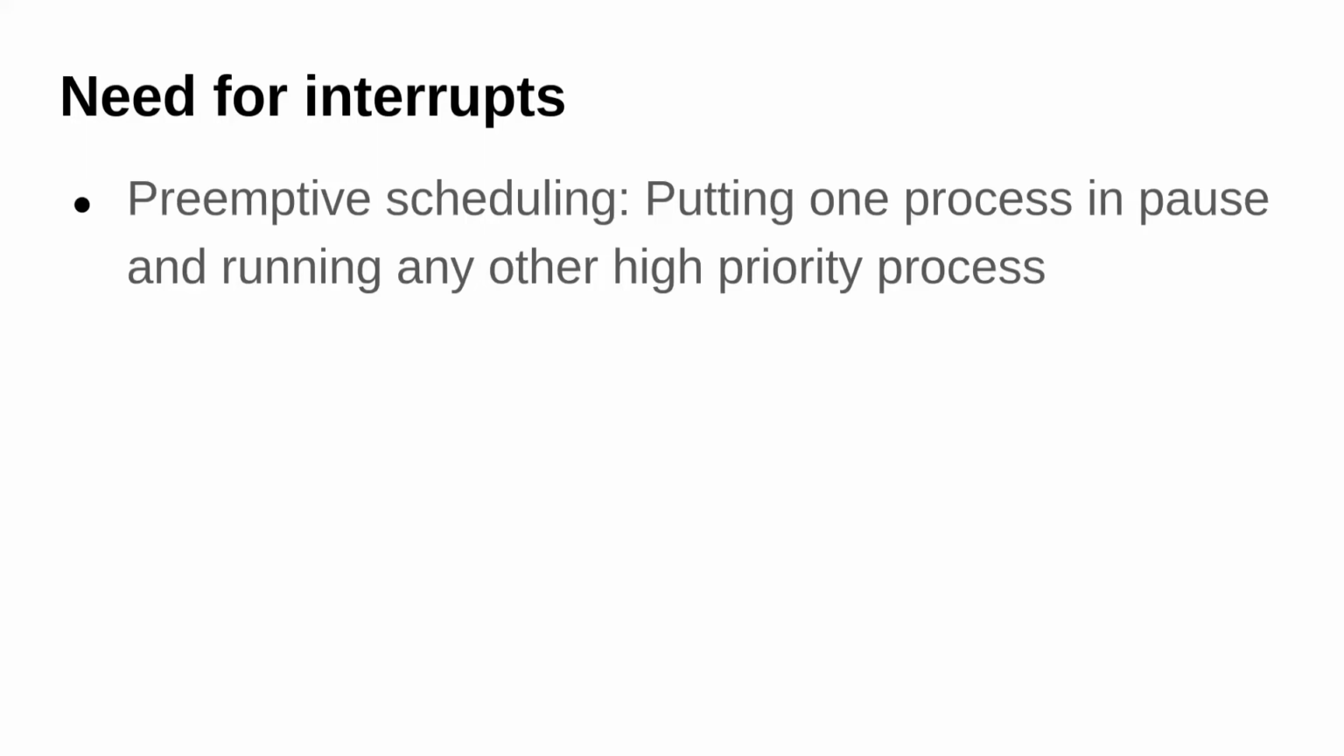Let's talk about why we need interrupts. The first use case is preemptive scheduling. What we mean by preemptive scheduling is that, let's say we are running one process, and we have the ability to pause that process and then run some other high priority process. Basically we are pausing a process and running some other process, and once that process is done, we can resume the process. That is known as preemptive scheduling.